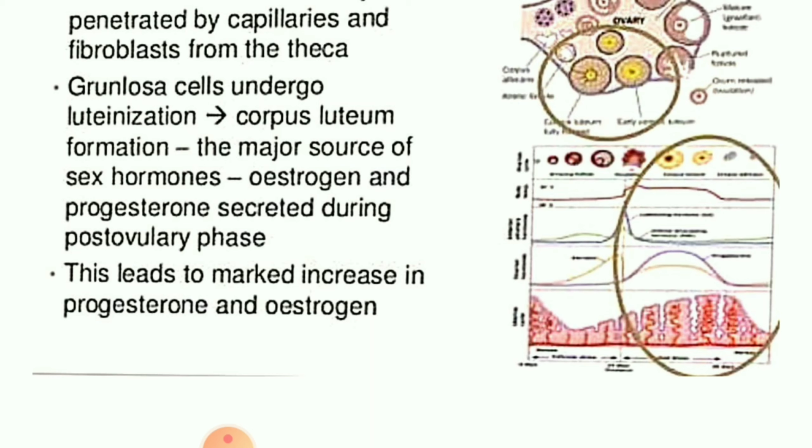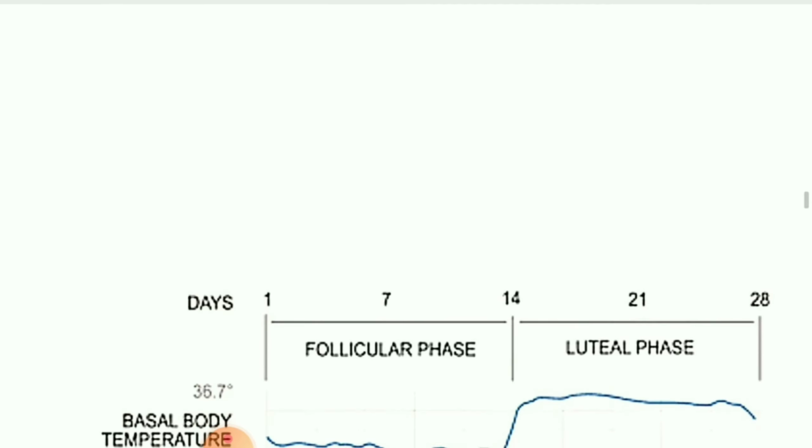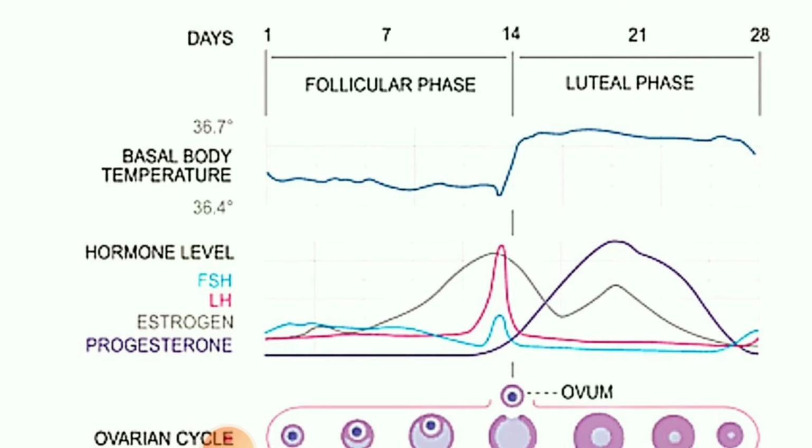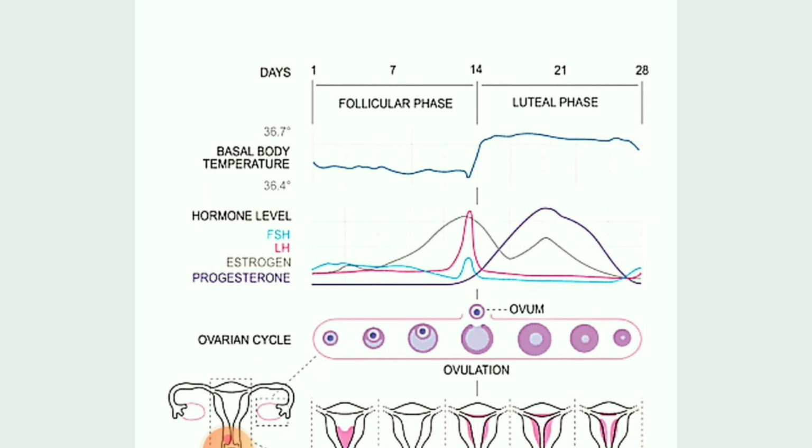As you people know, during the shedding of the particular endometrial layer, these hormones are going to be dissociated. See children, this is one particular graph. In this graph, it is shown about the different phases.